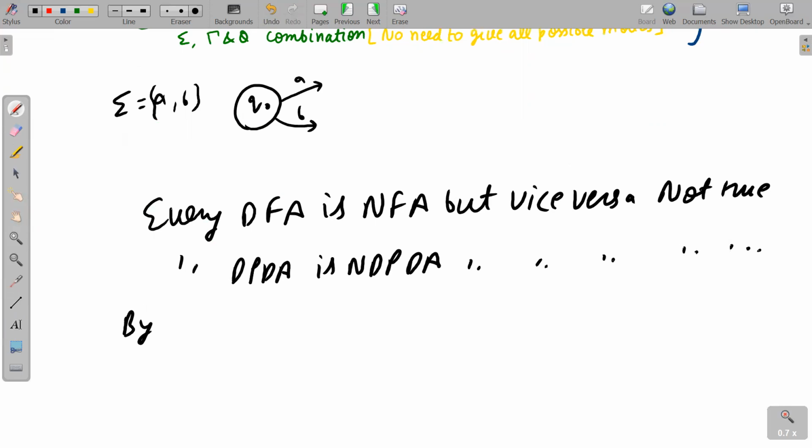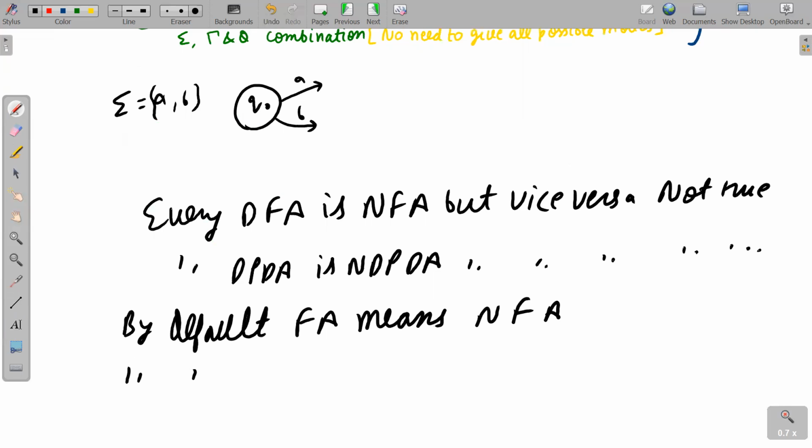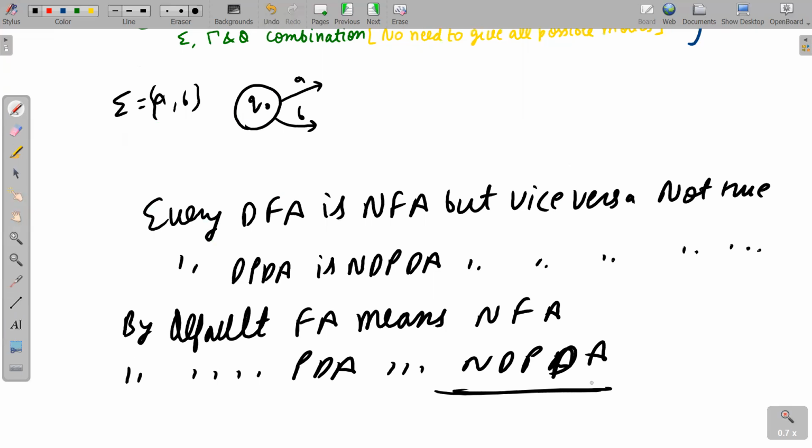And in FA we said that by default FA means NFA. Similarly here also, by default PDA means NDPDA, because NDPDA is more general. That's why we are saying it like this.